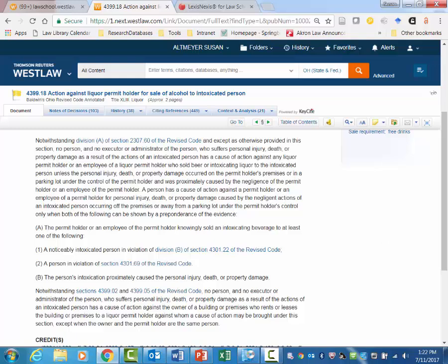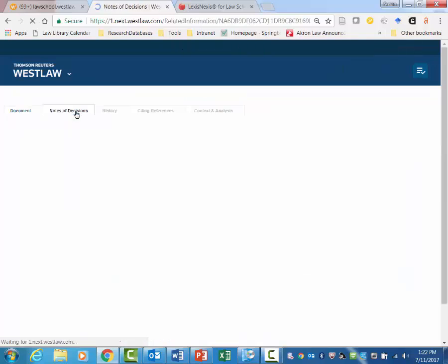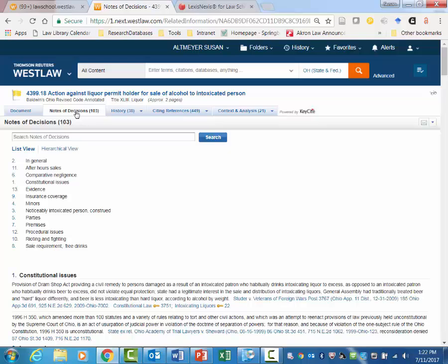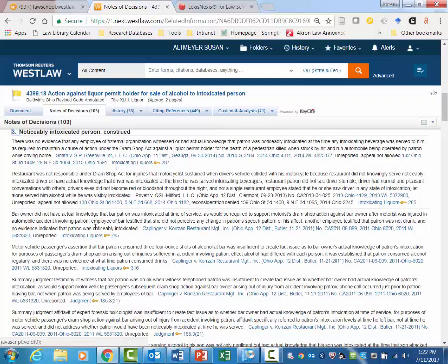As you'll recall from first year legal research, a good thing to do at this point is to look at our notes of decisions. The notes of decisions, otherwise known as annotations, are summaries of various cases that apply and interpret that statute. So you don't have to look at all the annotations. If you are focused in on what your issue is, you could use this little outline at the top and look at just some of the particular cases. For example, say we want to know, what does this mean, noticeably intoxicated person? I could click on 3 and read through these little case summaries. Okay, so don't forget about these annotations because they can be incredibly useful and helpful.